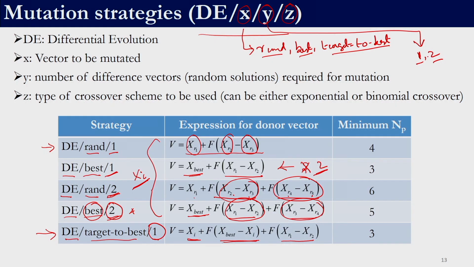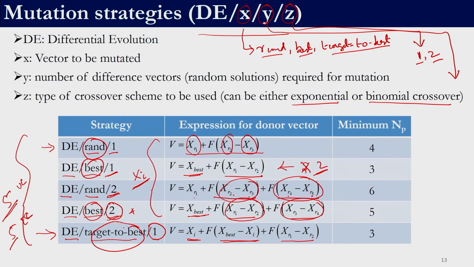So, this Y can take 1 or 2, and this Z indicates the type of crossover we are using. Are we using exponential crossover or binomial crossover, right? So, we have these 5 strategies, let us say with uniform crossover. Similarly, we can have 5 more strategies with exponential crossover, right. So, basically if we talk in terms of number, we have looked at 10 variants, which depend upon whether we select random solution, best solution or target to best. How many differences do we take? Do we take one difference or two differences, and whether we take exponential crossover or binomial crossover.